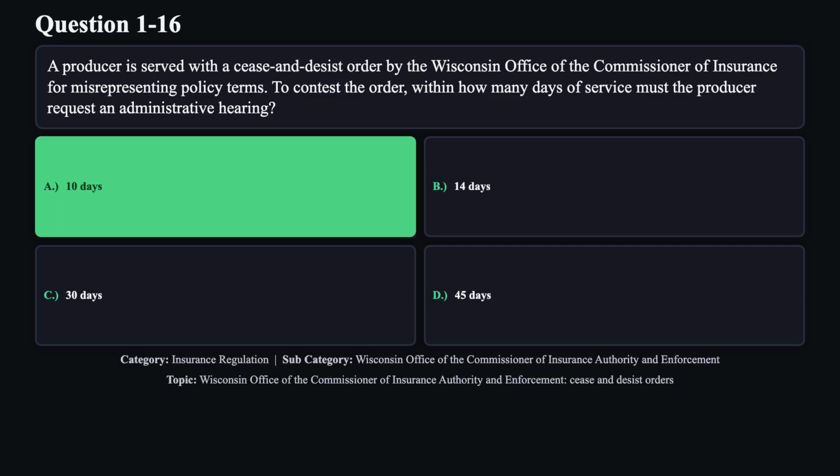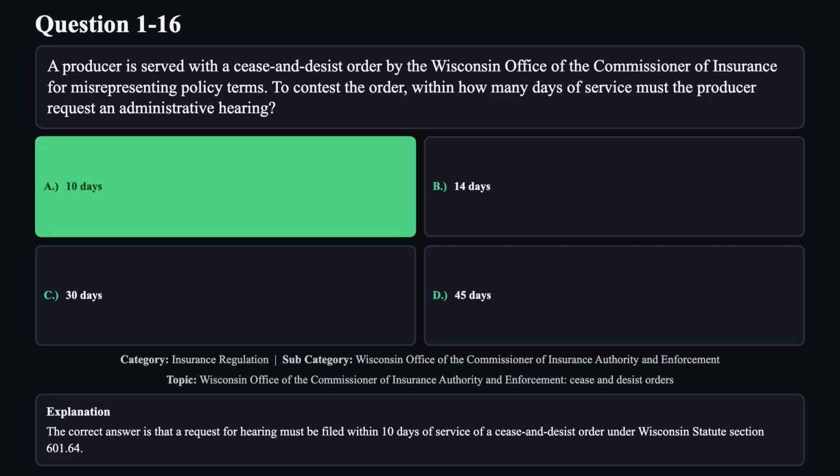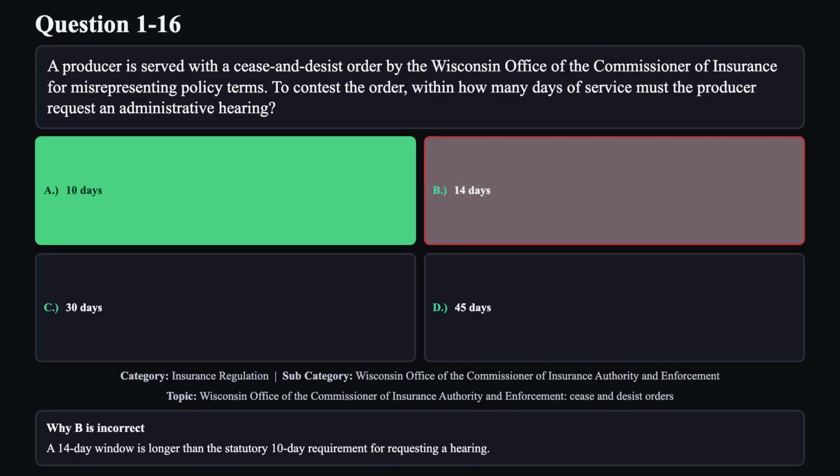The correct answer is A. The correct answer is that a request for hearing must be filed within 10 days of service of a cease and desist order under Wisconsin Statute Section 601.64. Reason B is not correct. A 14-day window is longer than the statutory 10-day requirement for requesting a hearing.